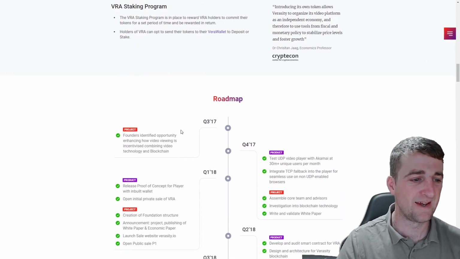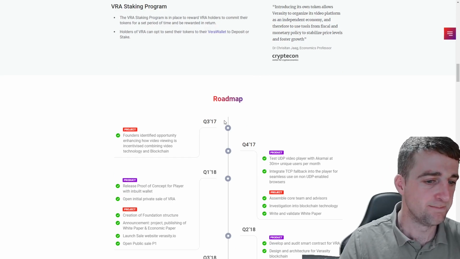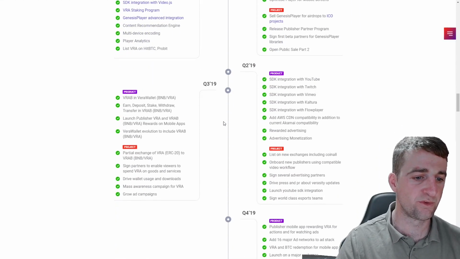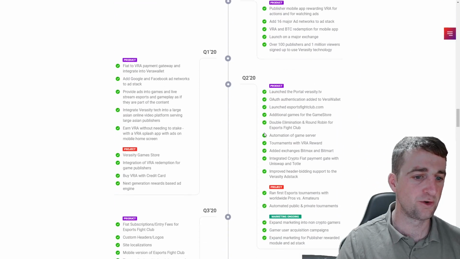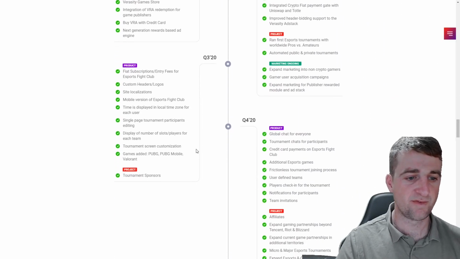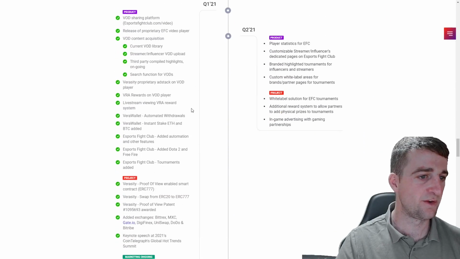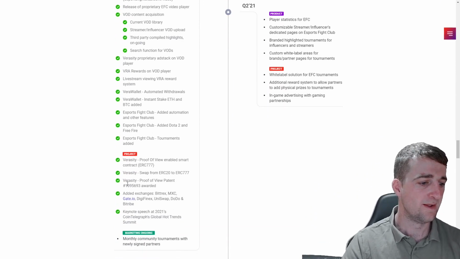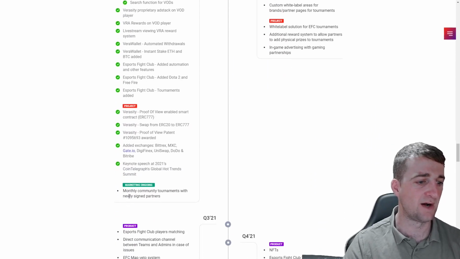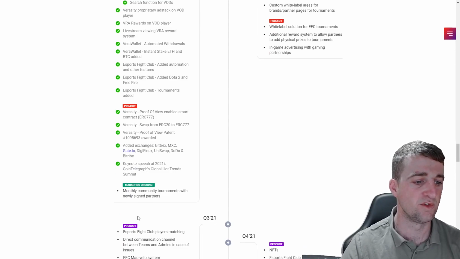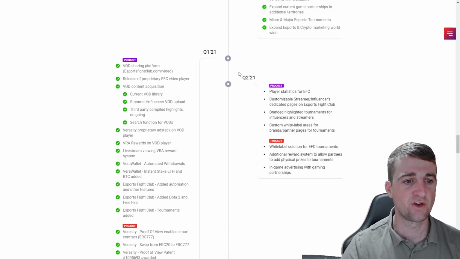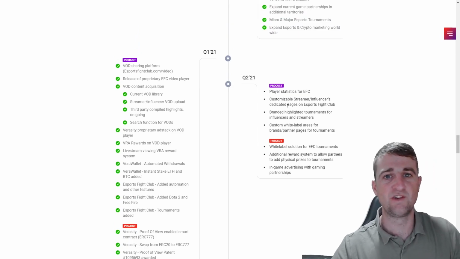Looking at a roadmap here, it is a significant roadmap back to 2017, but we'll jump to the current times. As you can see, all the ticks have been completed up to quite far in advance, to be honest. I think we are now into Q1 2021. Pretty much everything has been completed apart from this, which is marketing ongoing. So monthly community tournaments with newly signed partnerships. We're now into Q2 of 2021, and these are the next goals.